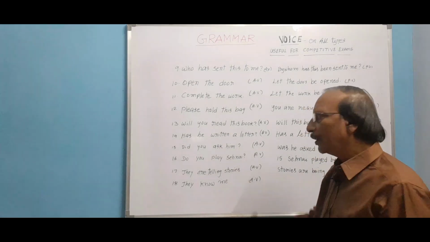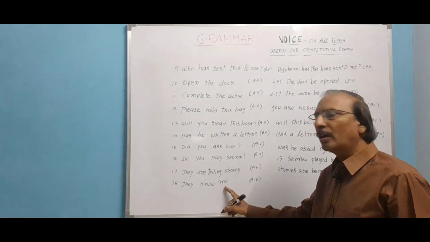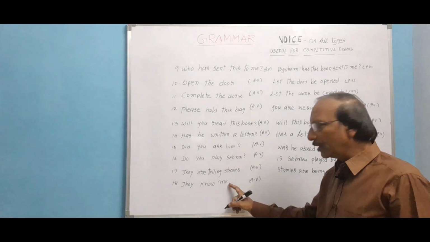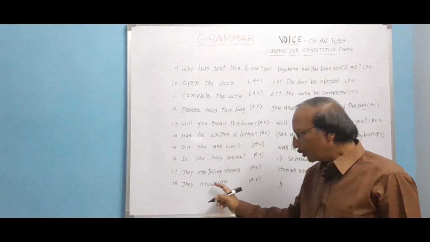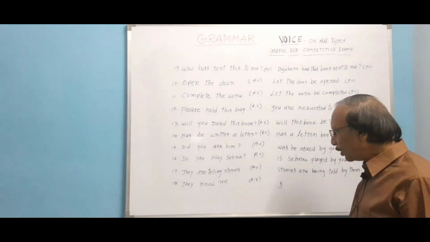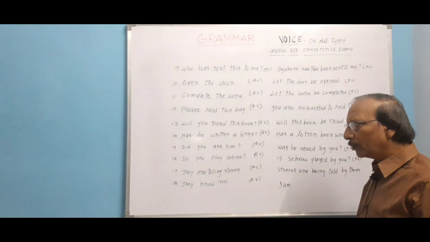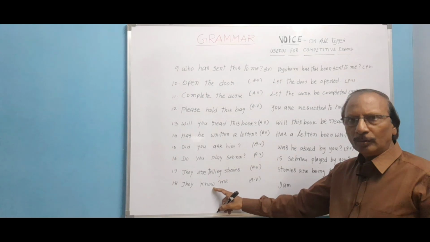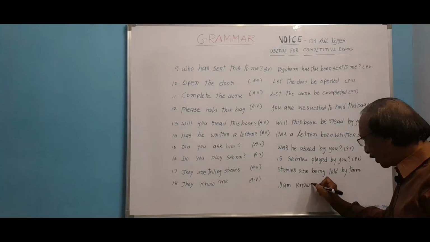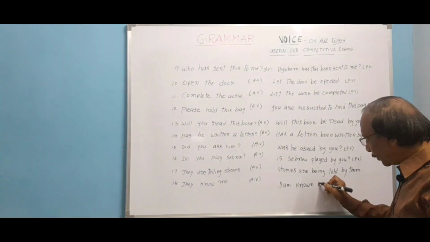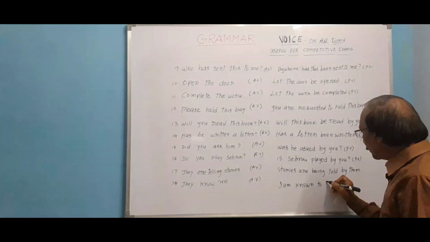Next, they know me. It is simple present. They is the subject, know is the verb, me is the object. When the object me is there, change it to subject, I. The sentence is in simple present. So in simple present with I, what can we write? Only am, nothing else. I am. Next, verb know: know, knew, known. I am known. I am known to them.